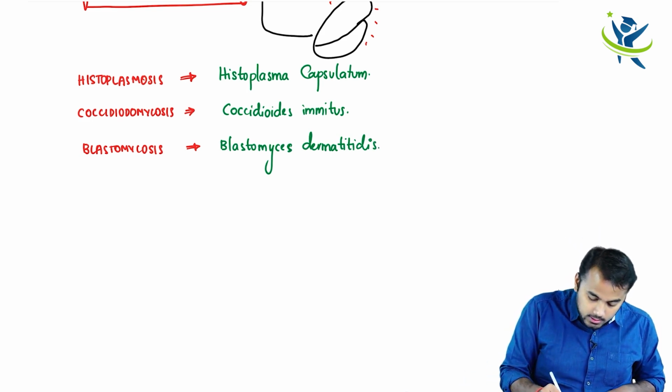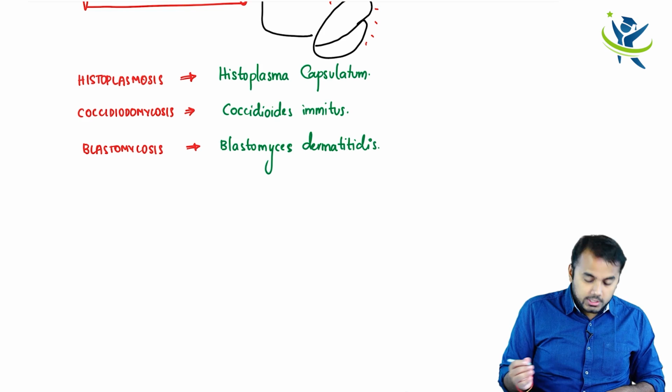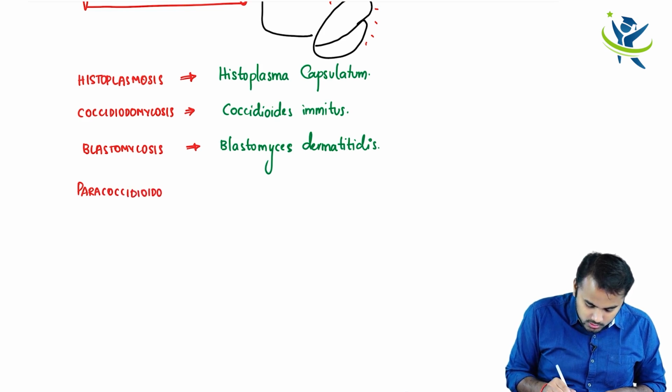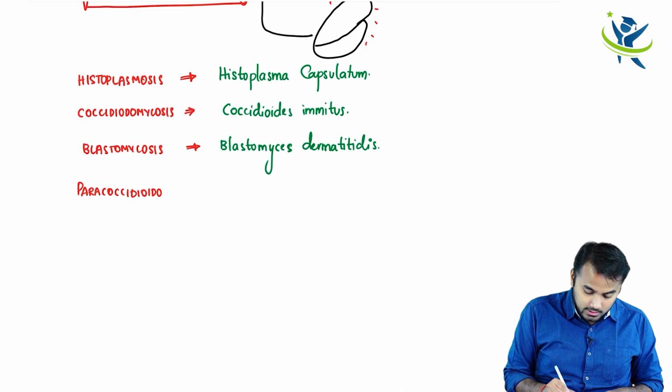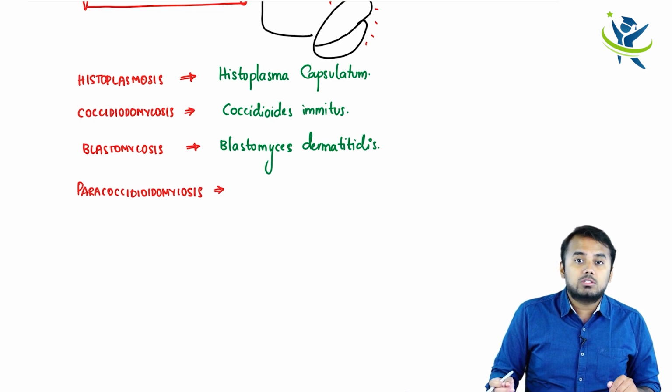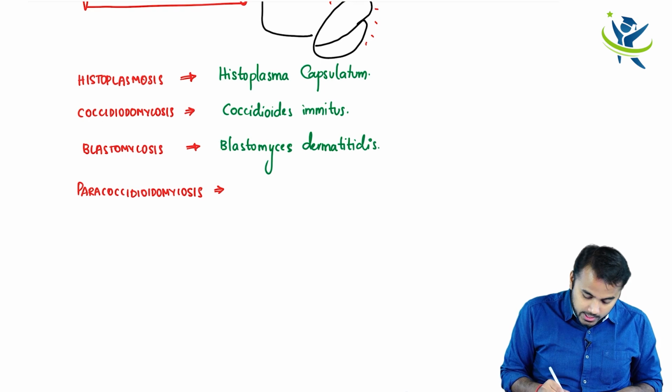The next thing is Paracoccidioidomycosis, right? These names are really lengthy. So Paracoccidioidomycosis is caused by Paracoccidioides brasiliensis, right?